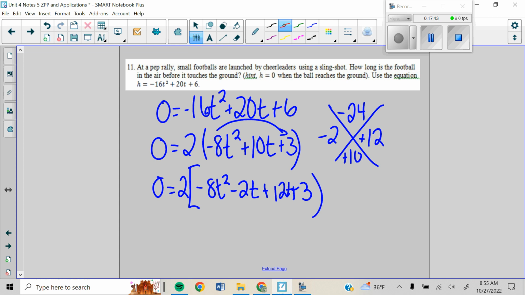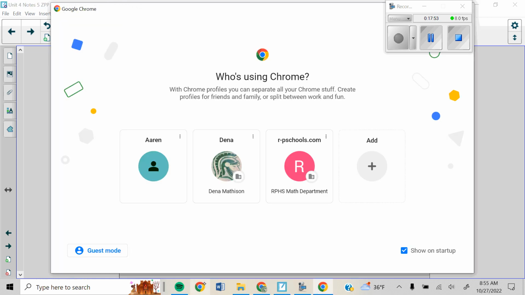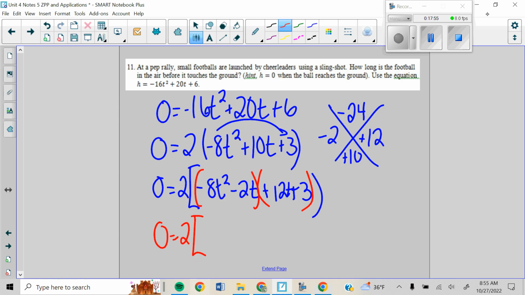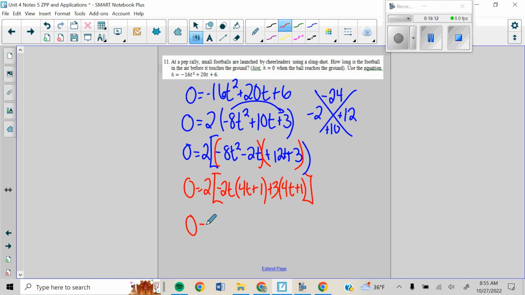All right, I'm going to go ahead and group. So first 2, second 2. Tag that 2 along. I'm going to pull out actually a negative 2t here. So I'm left with 4t plus 1. I'm going to pull out of my second 2 a 3. So I'm left with 4t plus 1. Yeah, it's long. I get it. I know. I'm sorry. But you are all extremely capable of doing this.